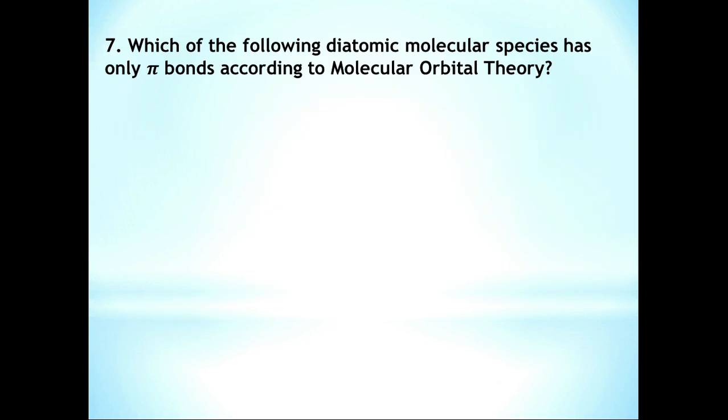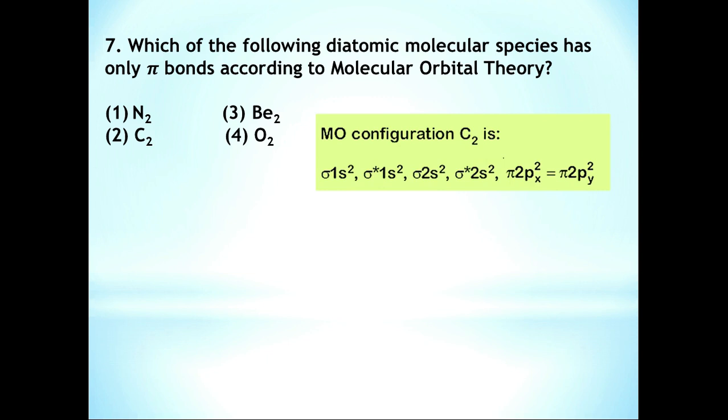Question number 7. Which of the following diatomic molecular species has only pi bonds according to molecular orbital theory? N2, C2, Be2, O2. Here if you consider N2 molecule, it contains 3 bonds, among which one is sigma bond, other 2 are pi bonds. In case of C2, if you consider molecular orbital configuration, sigma 1s2, sigma star 1s2, sigma 2s2, sigma star 2s2, pi 2px2, pi 2py2.